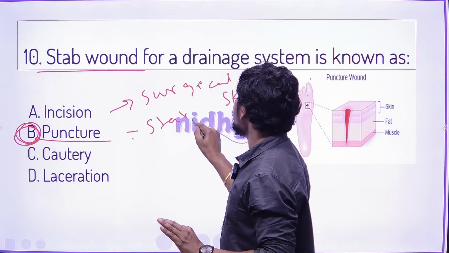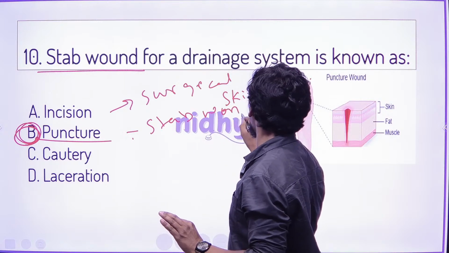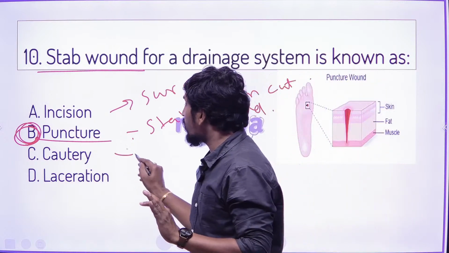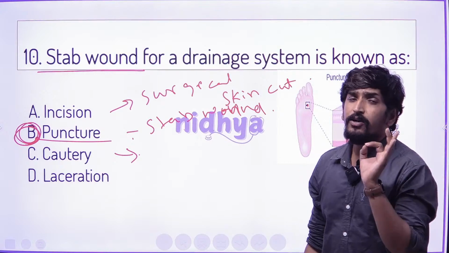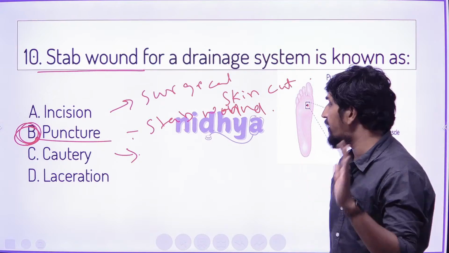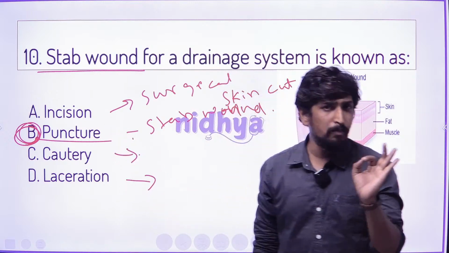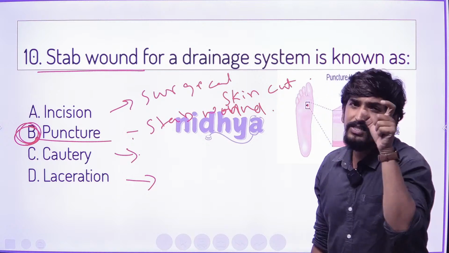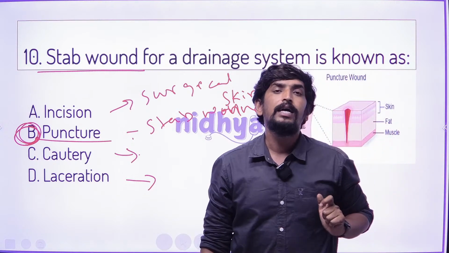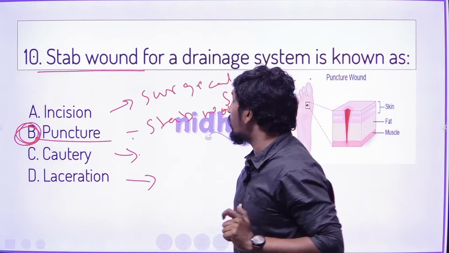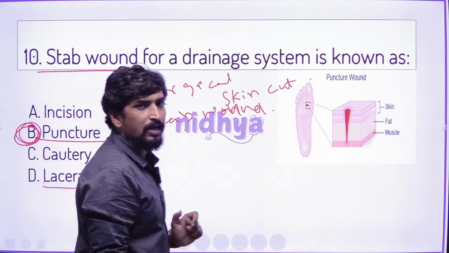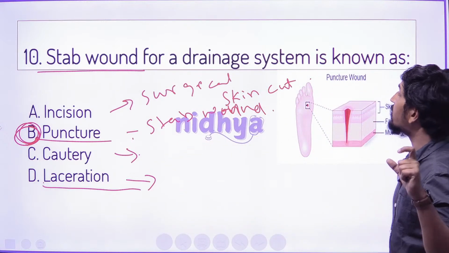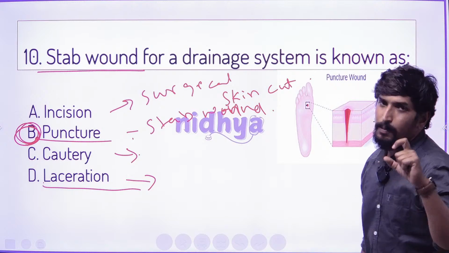For a stab wound, the deep penetration is called a punctured wound. Cautery is not related here, it is related to inflammation. Laceration is similar to punctured, but laceration cannot be compared with punctured. There is a slight differentiation, irregular edges, which we call a laceration. So if there is a stab wound for a drainage system, that is called punctured.